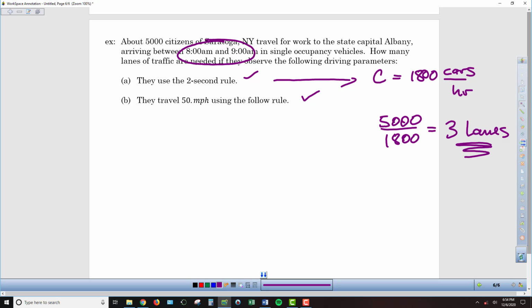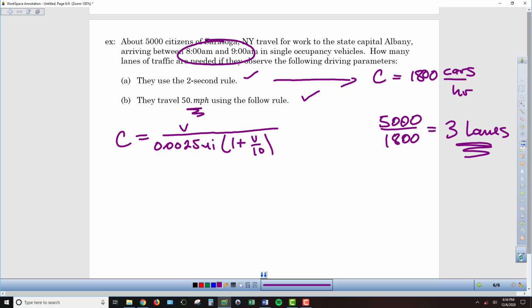For the 50 mile per hour follow rule scenario, we have to figure out what the capacity is. So we've got our equation for that, which is V over, and we'll assume that the car has that same length that we did earlier, 0.0025 miles, times 1 plus V over 10, since the footprint is going to depend on the velocity.